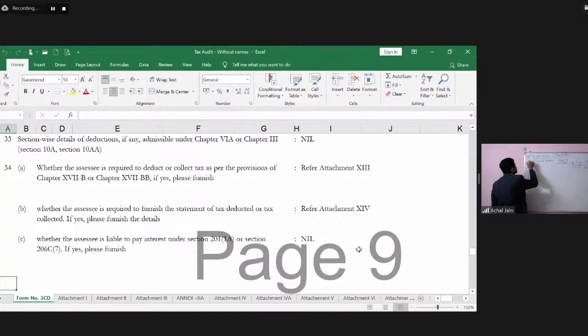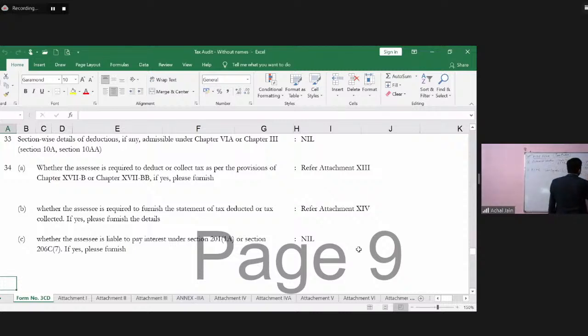This is number 1. Number 2, for MSMEs, small and medium-sized enterprises, the interest which should have been payable was rupees 2.39 lakhs only.